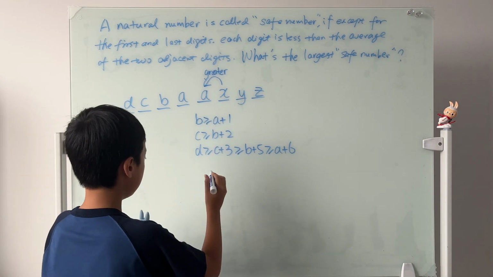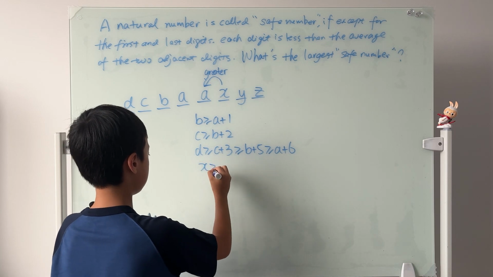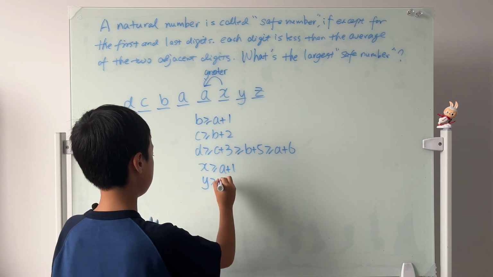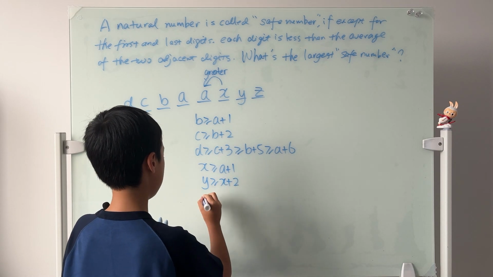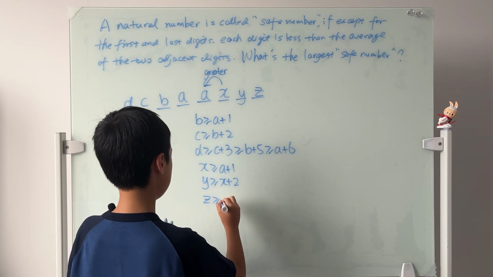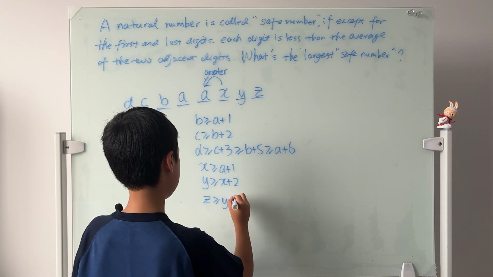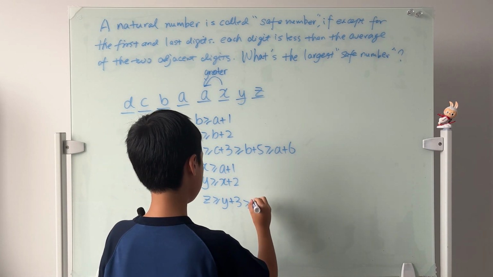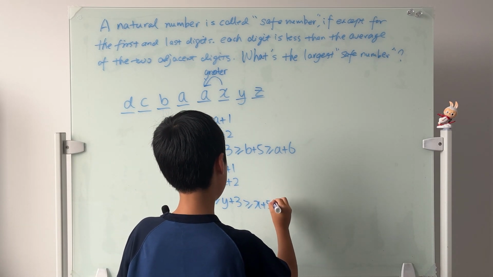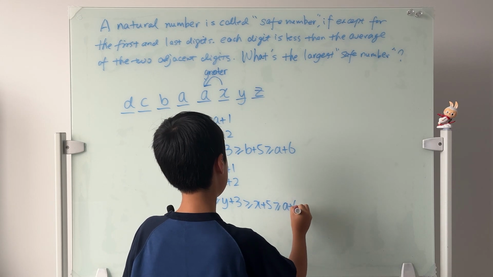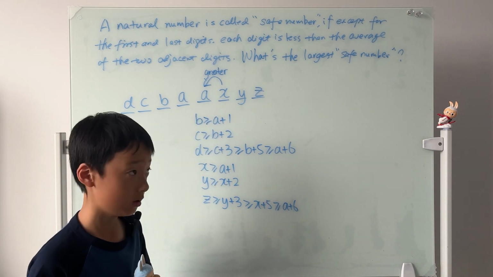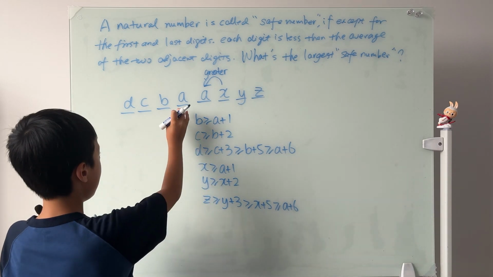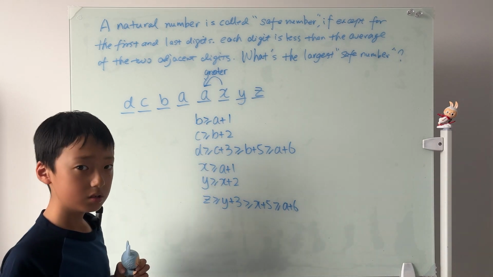So, we know that x has to be greater than or equal to a plus 1, y greater than or equal to x plus 2 and z greater than or equal to y plus 3. Look, greater than or equal to x plus 5, greater than or equal to a plus 6. The same. So the digits of x, y, and z has to be the same as a, b, c, right?